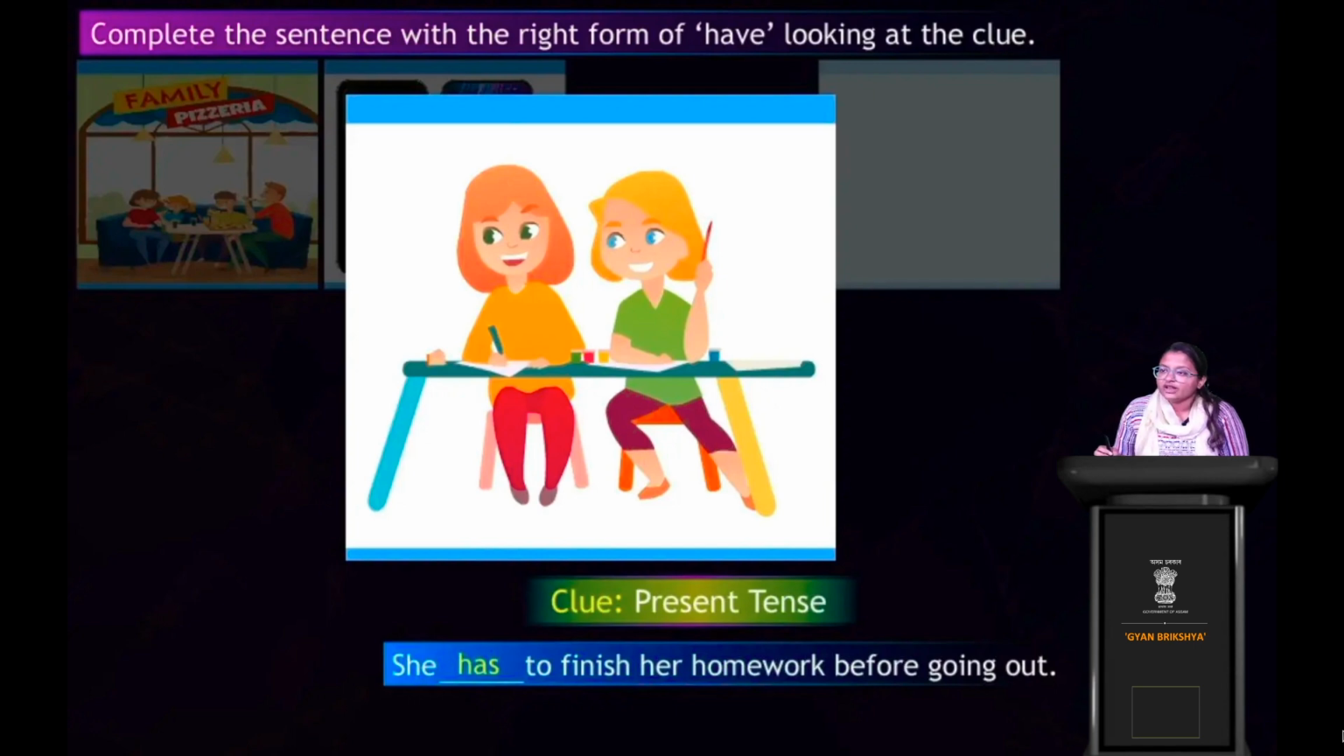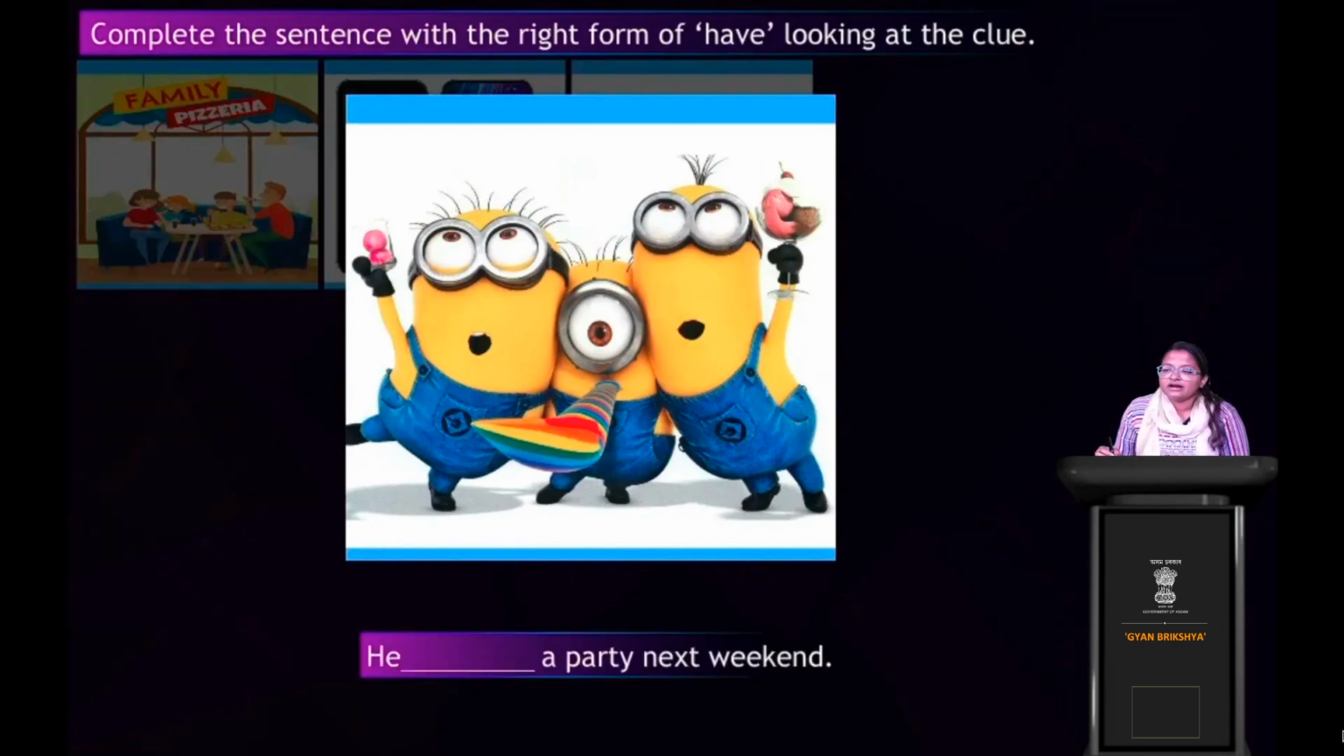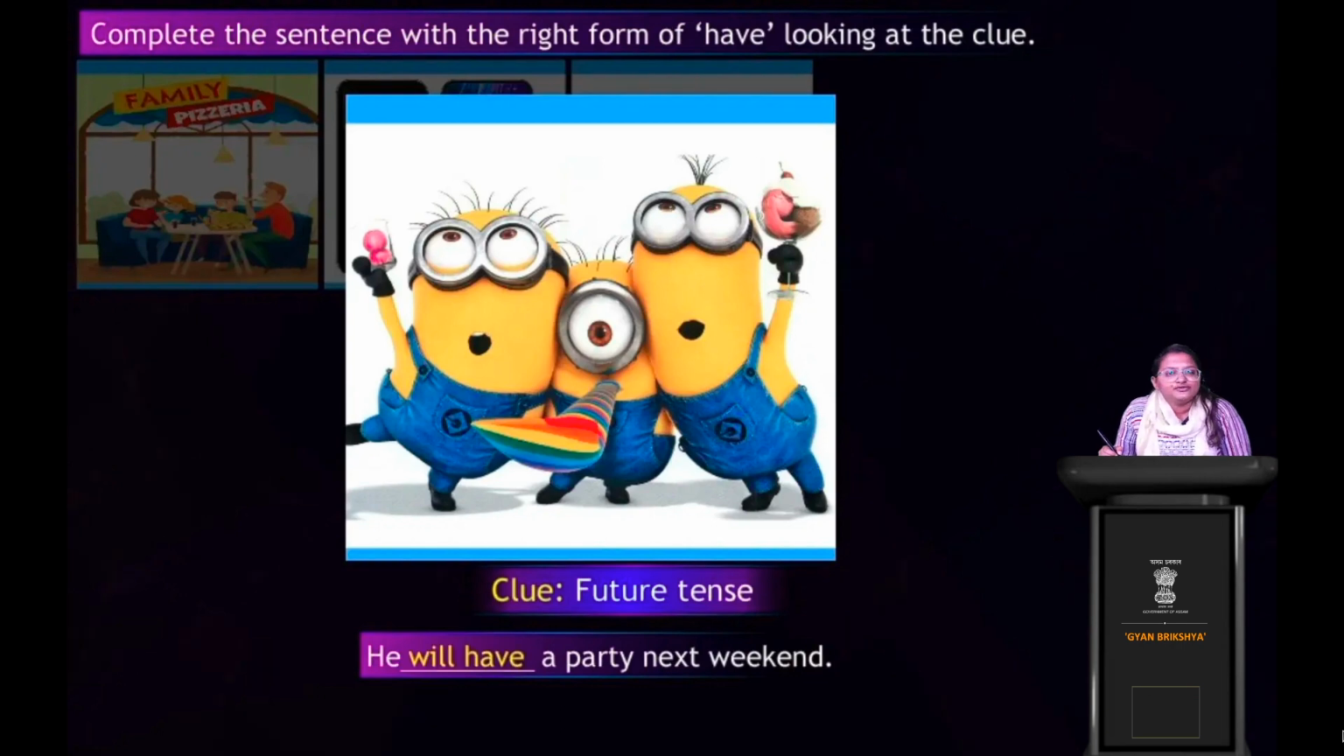Okay. Next, what are these minions doing? Having fun, possibly, right? See, he dash a party next weekend. So which form? Let's see the clue first. The clue is future tense. So which form are you going to use? He... yes, very good. He will have a party next weekend. Clear? Did you understand how this works?